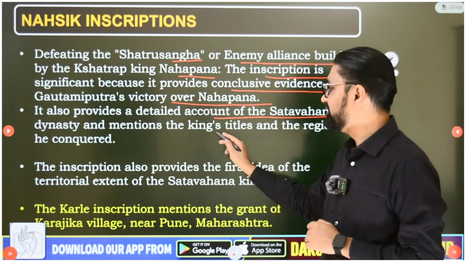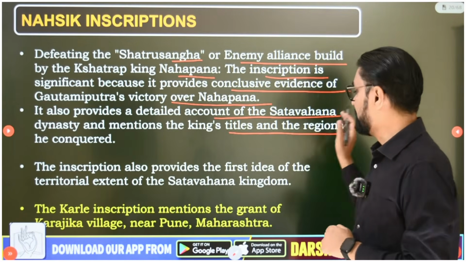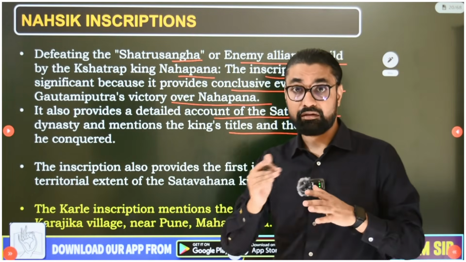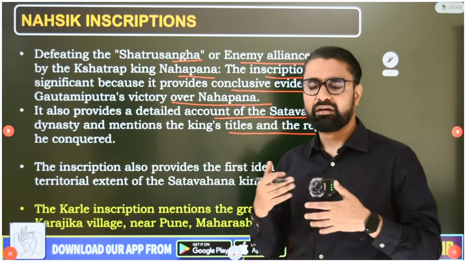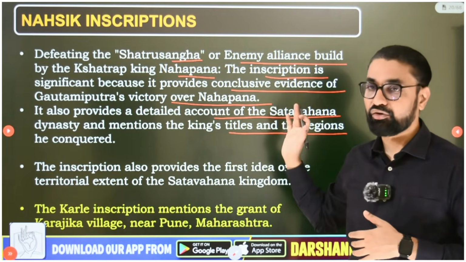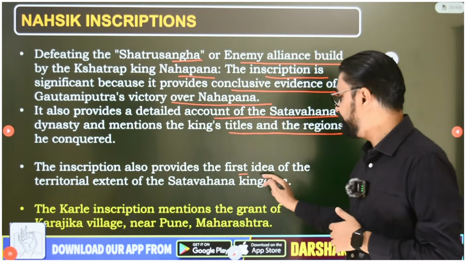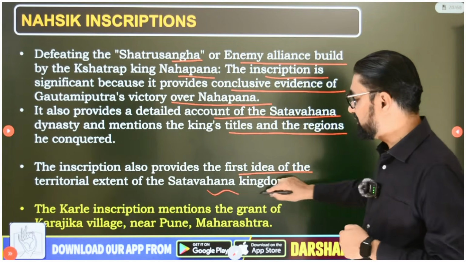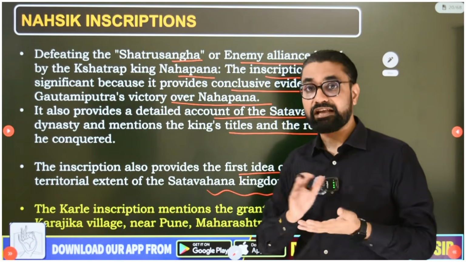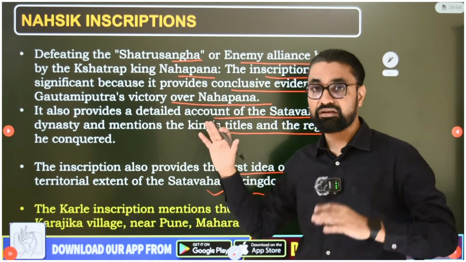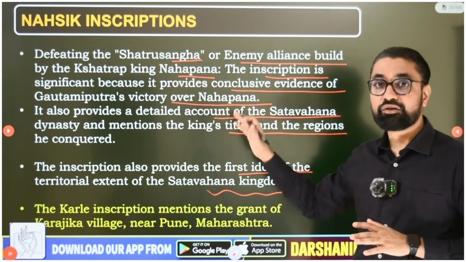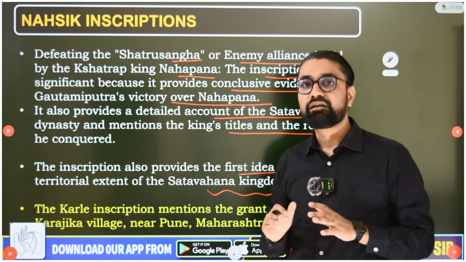It also provides a detailed account of the Satavahana dynasty and mentions the king's titles and regions he conquered. It refers to the past and gives the important names of the kings of the Satavahana dynasty and the regions they occupied. And the inscription also provides the first idea of the territorial extent of the Satavahana kingdom. So the dynasty's information, the region's expansion under Gautamiputra Satkarni, the territorial limit, everything we come to know. And we also come to know the important point that he defeated Nahapana.